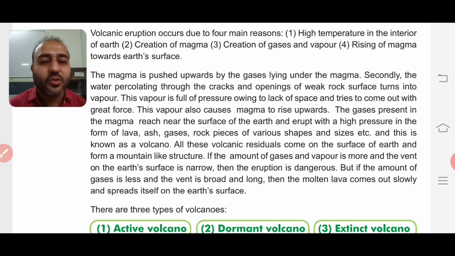So during the time of rainfall or rainy season, the water gets percolated. Percolated means it gets penetrated inside the Earth's surface, and when this water penetrates inside the surface of the Earth, due to it the vapor is formed, because as we know there is a very high temperature, too much hotness below the Earth's crust, and due to it this water turns into vapor. This vapor is full of pressure, right?